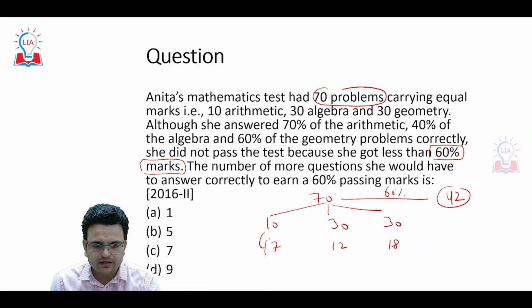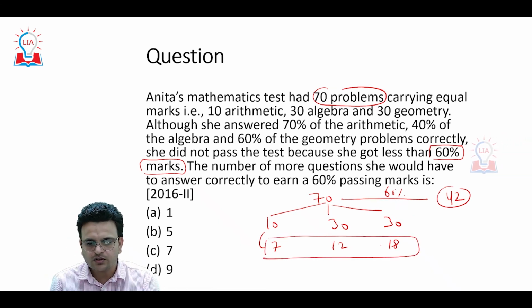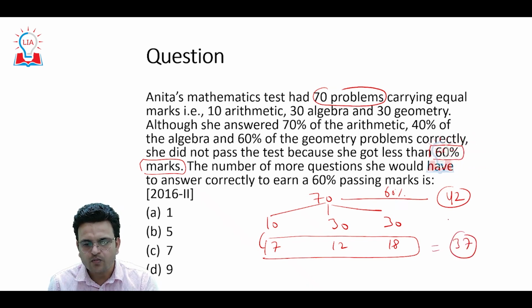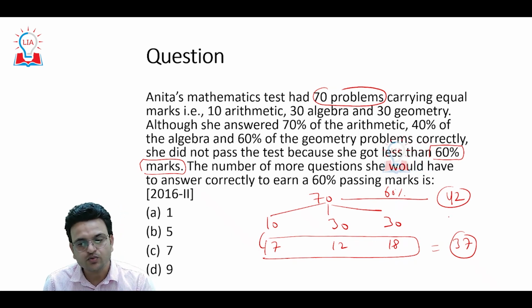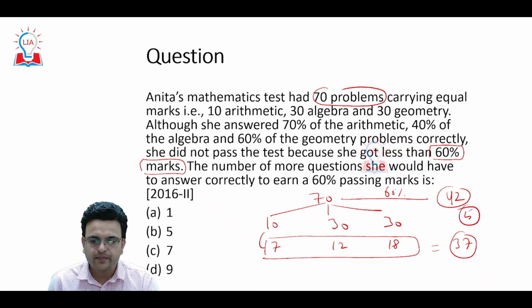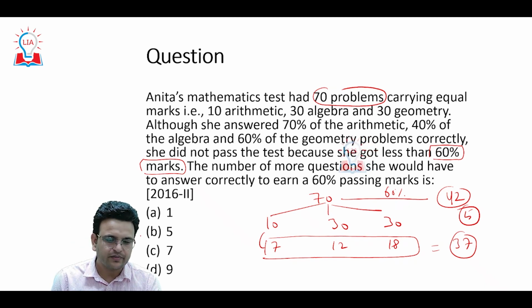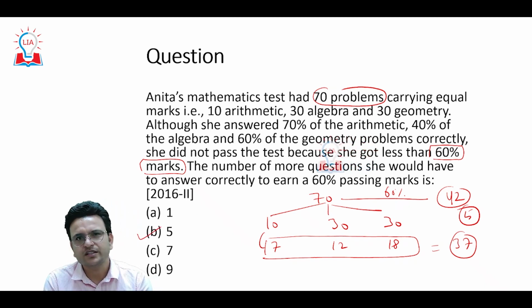How many marks did she get? She got 12 plus 18 plus 7. It will be 37. How many marks are remaining to qualify the exam? It will be 5. So the answer will be 5. Again, this question is not based on any formula, just the basic concept you have to know. If you know the basic concept, you are able to solve it easily.